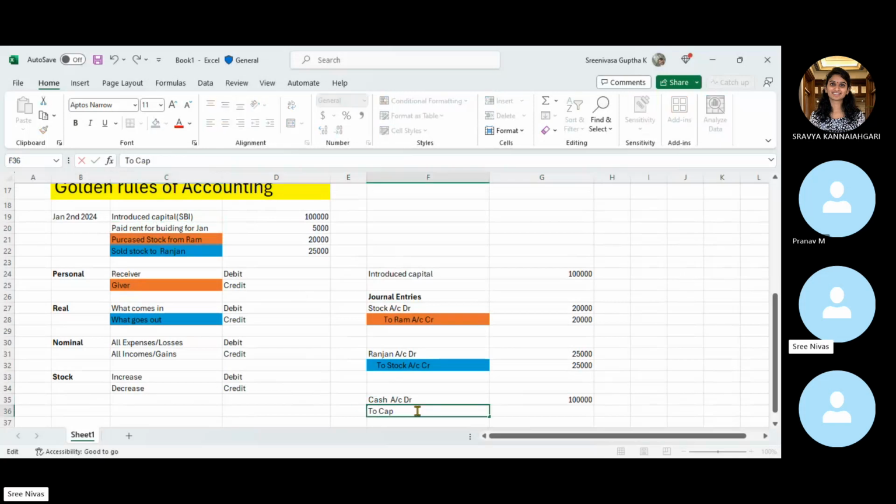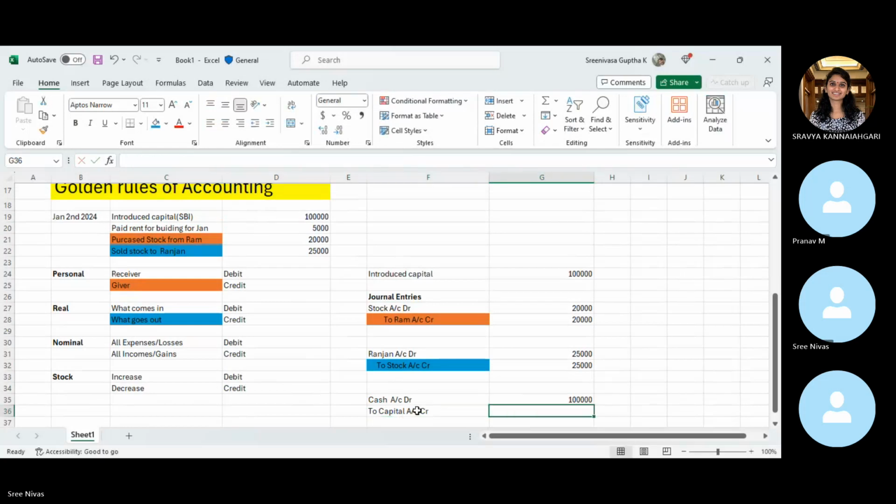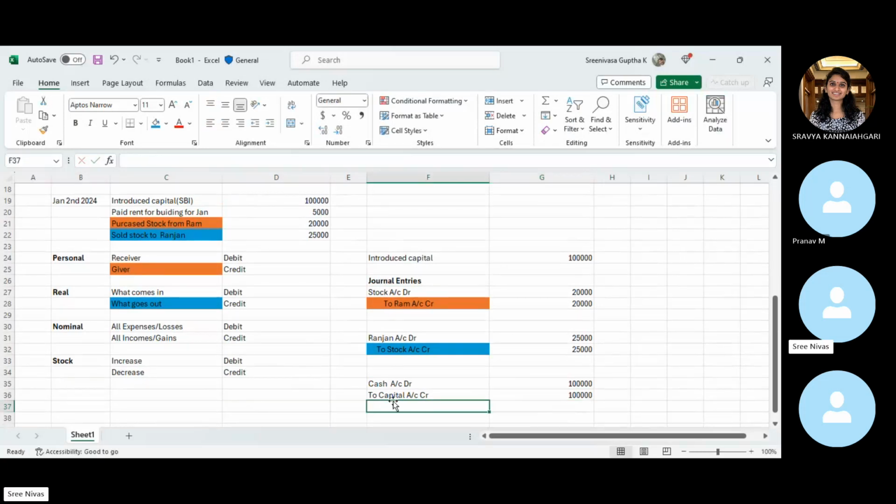So either you can give it as capital, like we can create a separate capital account, or in case this is a bank loan, or you are receiving the direct amount from the SBI, then you can replace it with SBI.